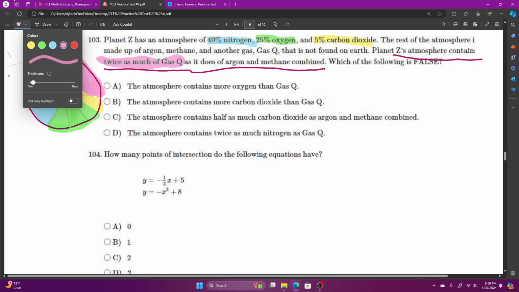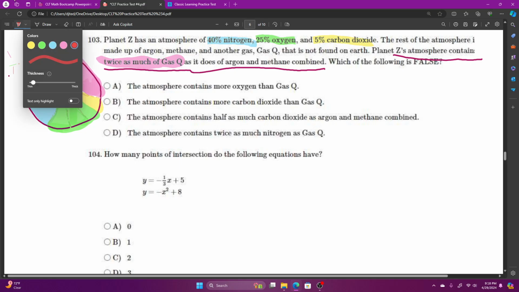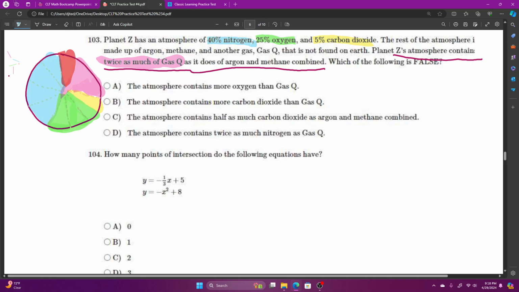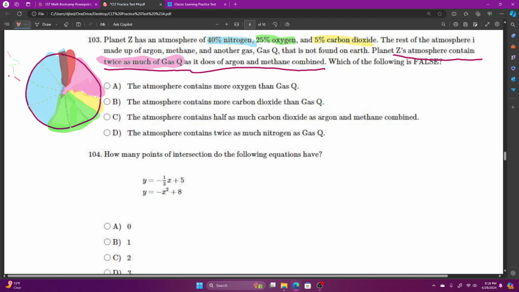And then the last little bit is split up, half and half, for argon and methane. I did the combination color here.